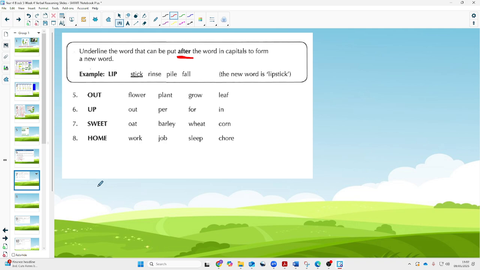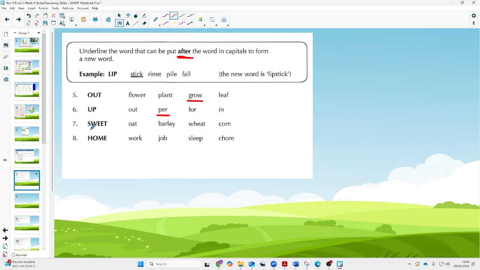And the compound words are outgrow. I've outgrown my clothes, or I've outgrown my shoes. Number 6, we've got the word up, and that goes with per, and that makes the word upper, so upper as in the upper level of something.